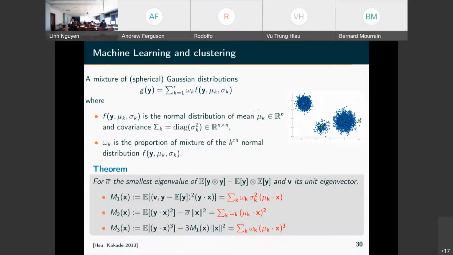So I mention here another example where it's applied, which is joint work with Rima Pooja, PhD. So we want to decompose a distribution of points, of vectors, as a weighted sum of Gaussian distributions.